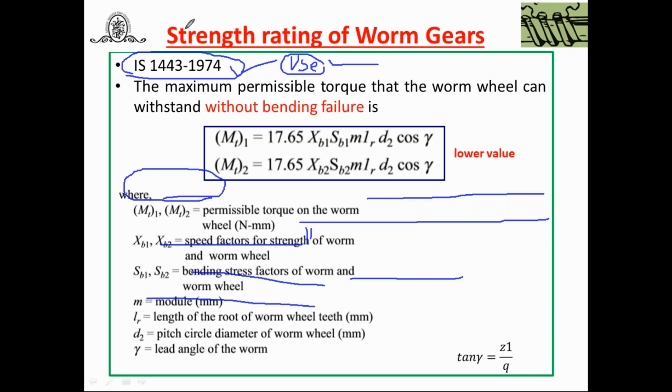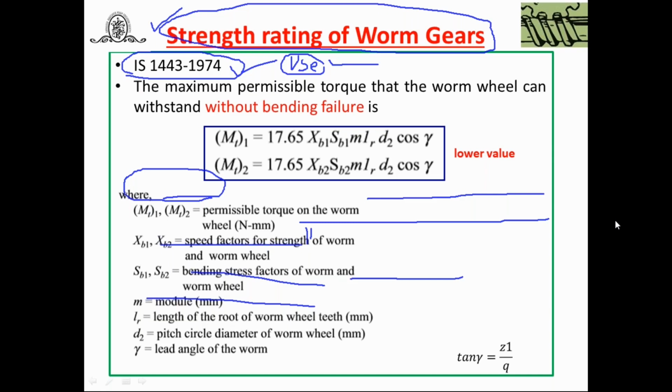Therefore, what do we have to do? We have to consider the strength rating of the worm gear and the wear rating of the worm gear. These are the two criteria to find out the power transmitting capacity. Like in the spur gear, you can use SB and SW, and the worm wheel is always weaker, so you can design the worm wheel, meaning the gear, first. You can do that, but it is not the reality.